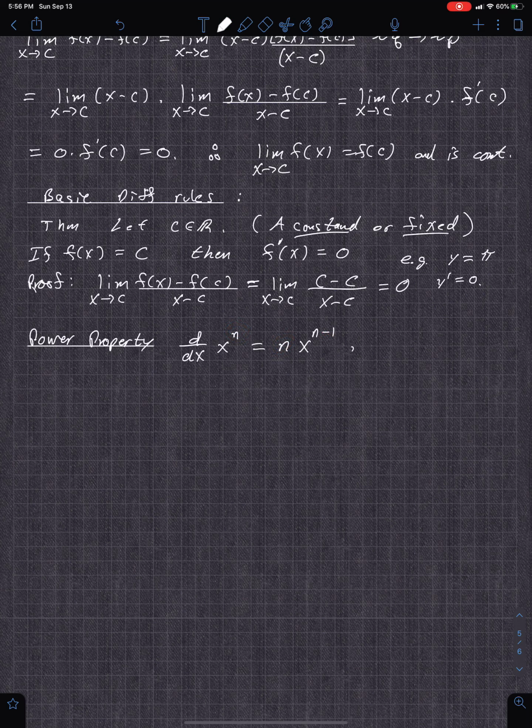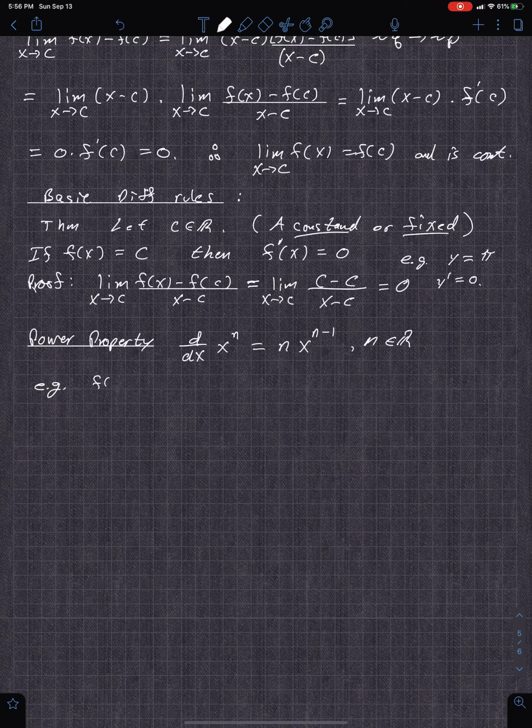And this is actually true for n any real. The book, I think, defines it like a natural number and stuff. You can define this later to be any real number. So you can actually say like d dx. Let me just do examples. Sorry, we'll just do some examples. Okay.